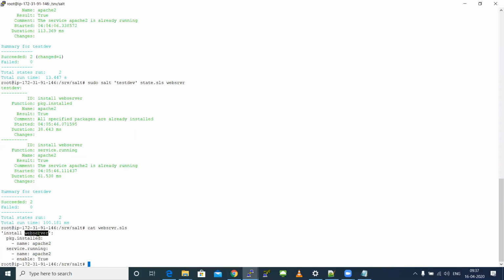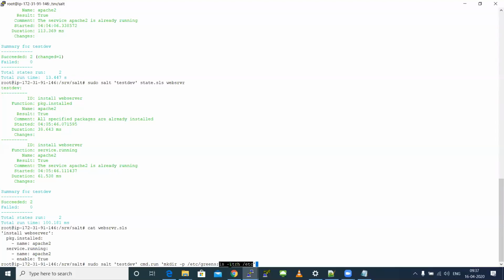And here the execution is happening function by function. As in the same example I told you, the command run, sudo salt testdev command run. Remember, I just told you this example. Here I told you first this make directory function will get executed, and then only will it go for the list function, which means in the output I will be able to see the folder named greens.